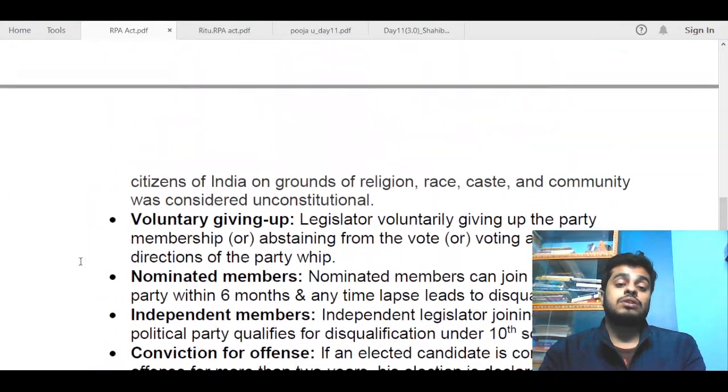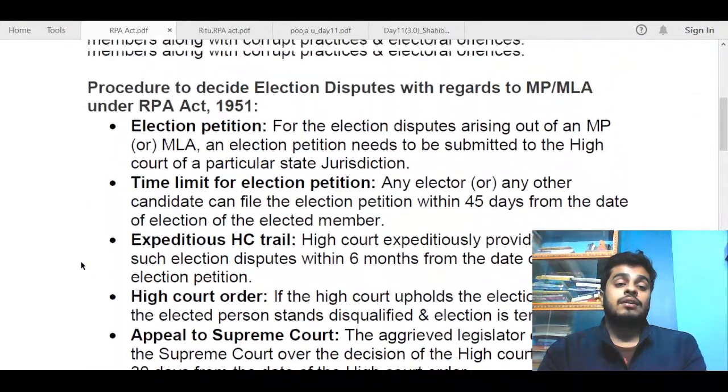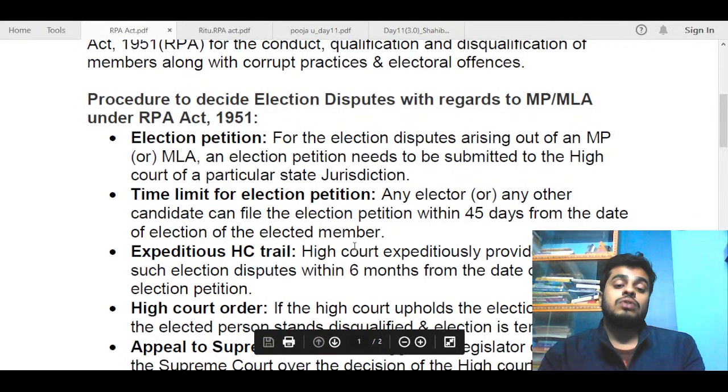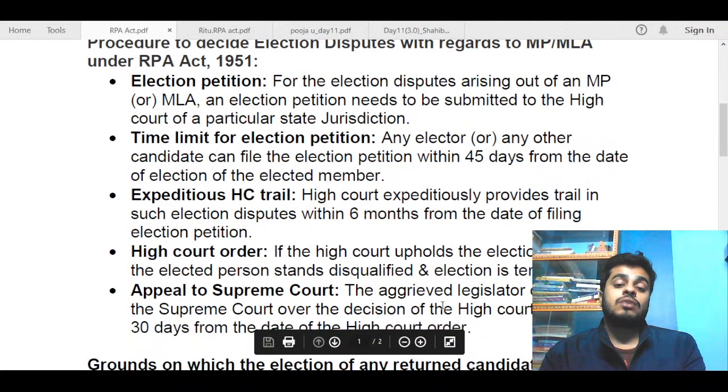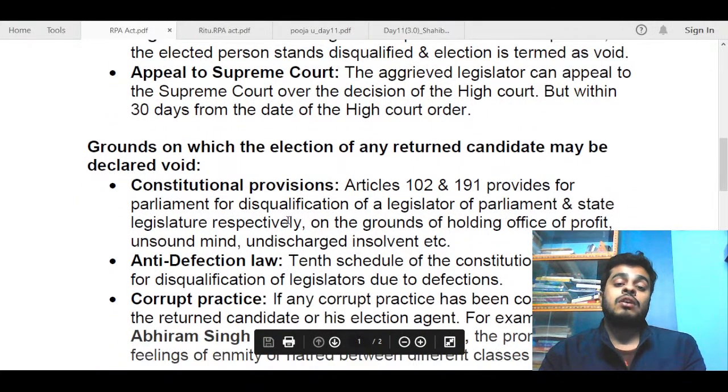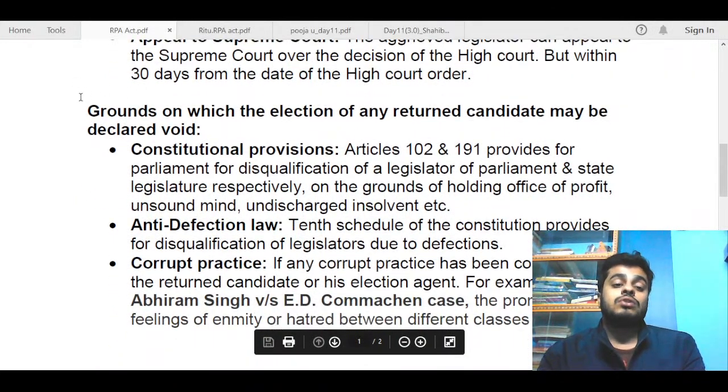The first part was procedure to decide election disputes. In this, you have to start with the High Court and finally end with the Supreme Court. So this is a pretty easy one. You can remember this and just draw a flowchart to make it quite easy. After that, the next part was about grounds on which the election of any returned candidate will be declared void. This was the second part.